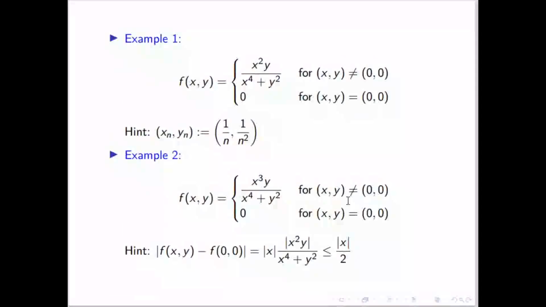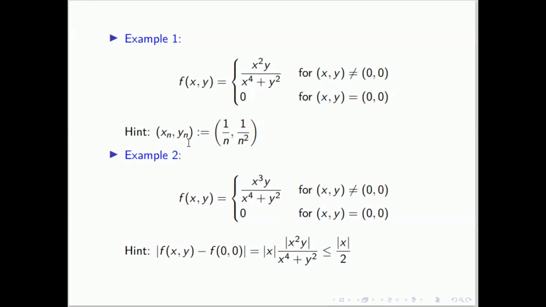These are two examples. In the first example, the function is defined at the point (0, 0) and its value is given as 0. Now we have to check whether this function is continuous at (0, 0) or not. Here a hint is given. If you take the sequence 1/n and 1/n squared, this sequence goes to (0, 0). But if you check f of (xn, yn), what will be the value?